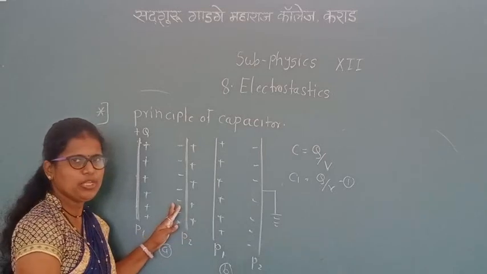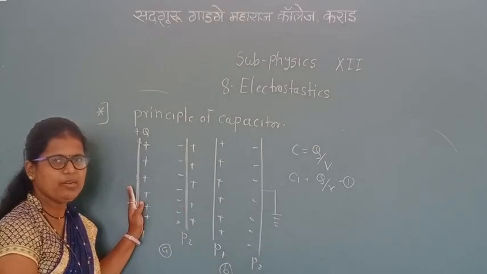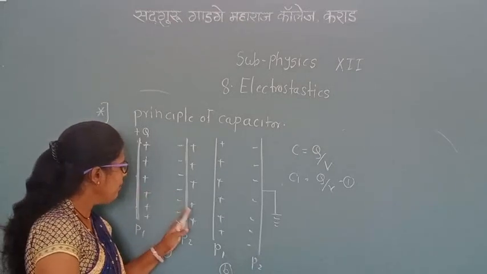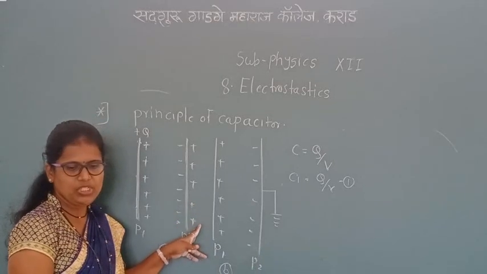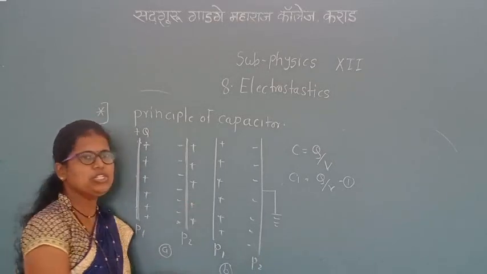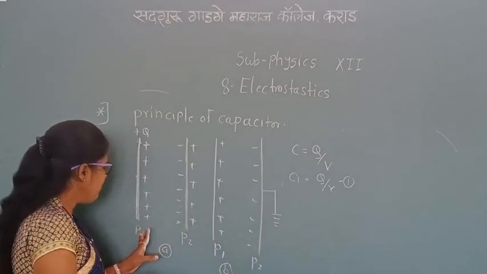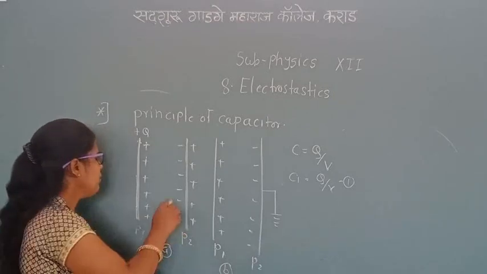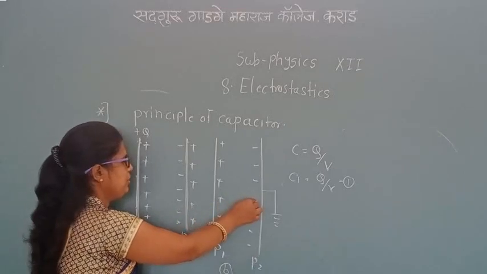That negative potential reduces the potential of plate P1, so the positive potential gives rise to a reduced effect. Therefore the plate P1 became more effective, as by induction negative charge is produced inside.